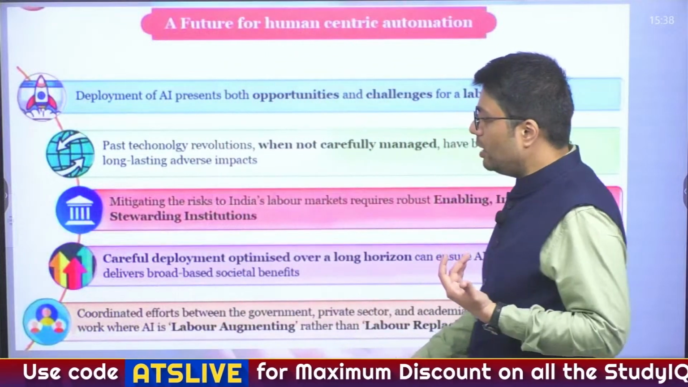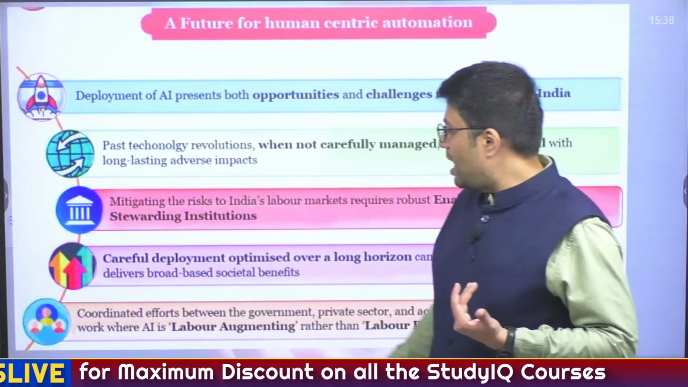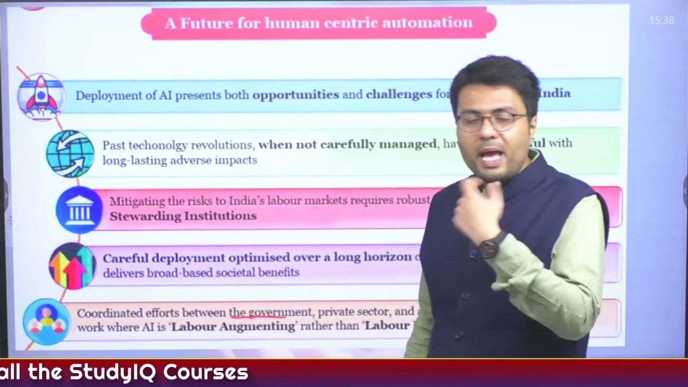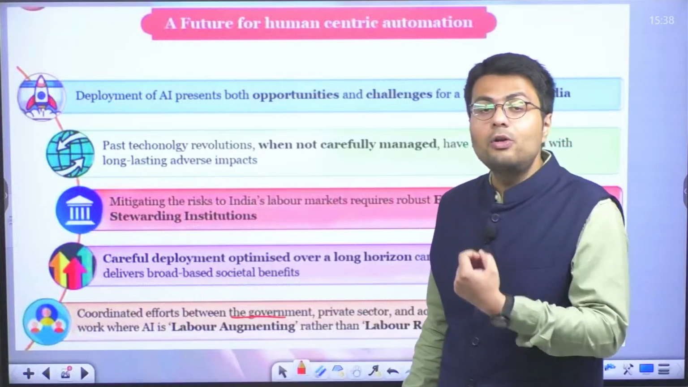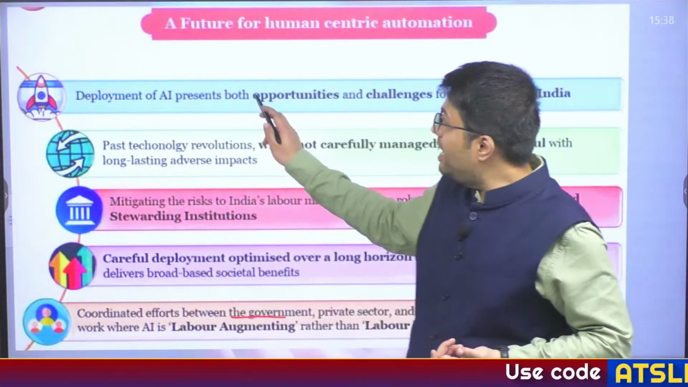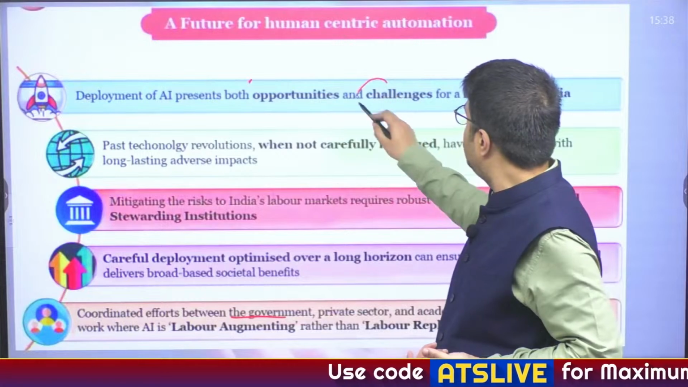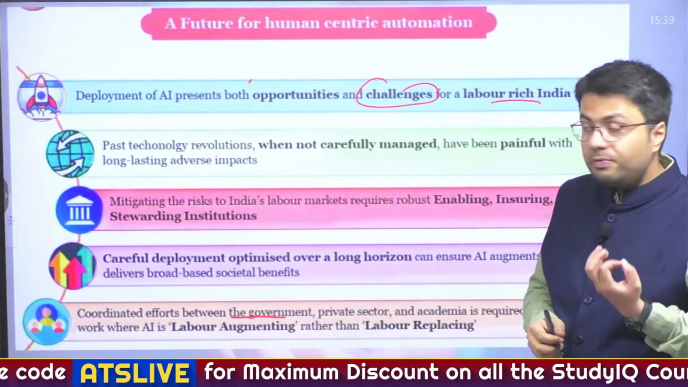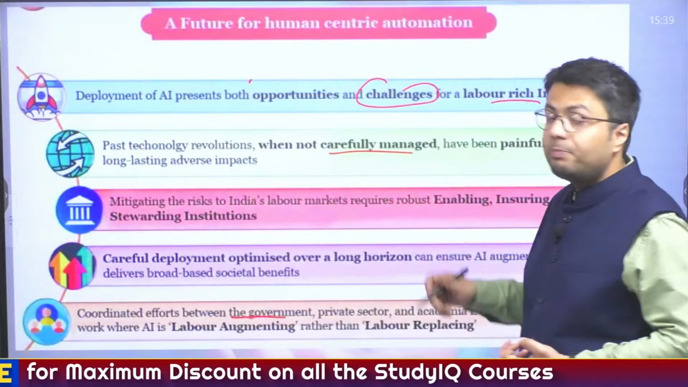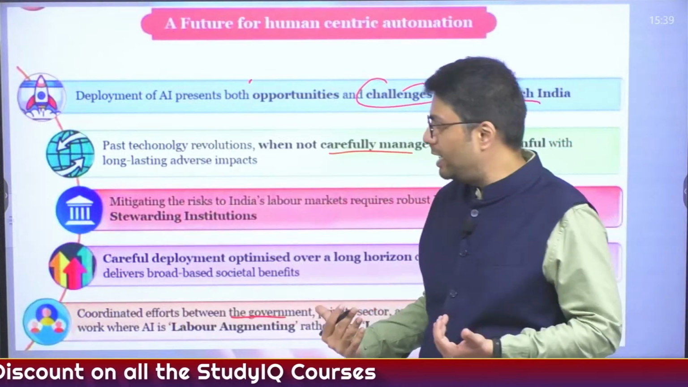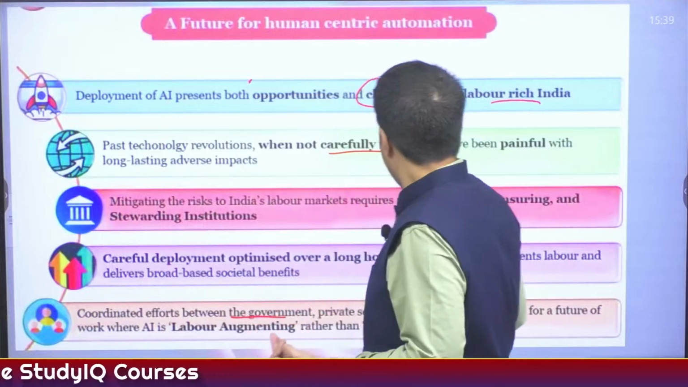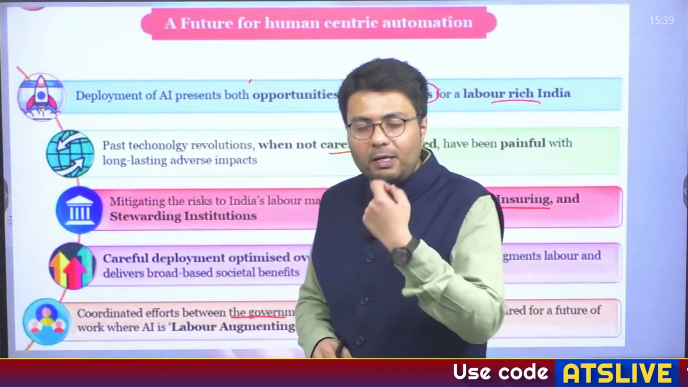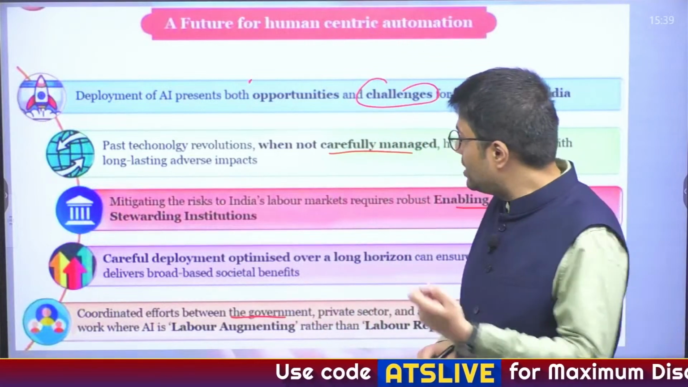Now, first of all, you have to understand that there need to be coordinated efforts between the government and the private sector in order to make this AI labor augmenting and not labor replacing. As AI provides both opportunities as well as challenges for labor rich India. In past technological revolutions, we have seen that they can be quite disruptive if they are not managed carefully. So as to prevent the disruption, what we need are enabling, ensuring and stewarding institutions that make the best out of both technology as well as manpower.